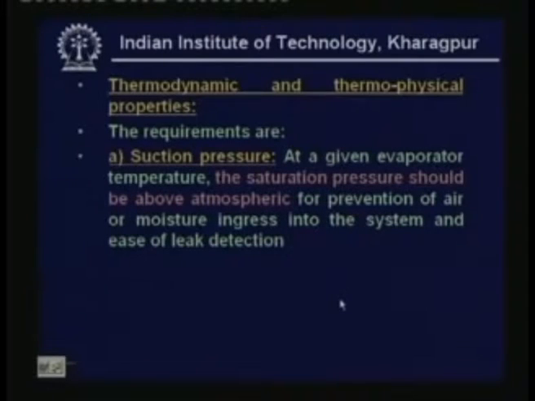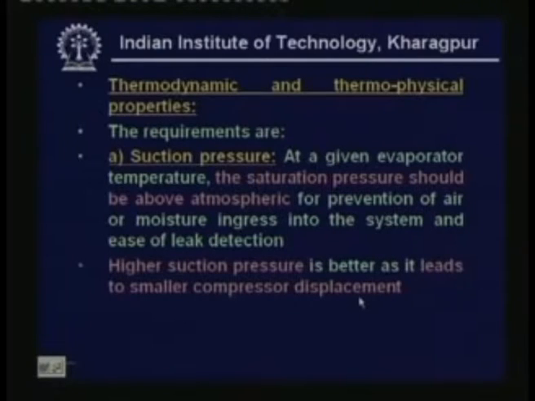First, the suction pressure. At a given evaporator temperature, the saturation pressure should be above atmospheric for prevention of air or moisture ingress into the system and ease of leak detection. This is an important requirement, and also a higher suction pressure is better as it leads to smaller compressor displacement. That means at a given evaporator temperature, the refrigerant selected should have a positive pressure. That means the operating pressure or the evaporator pressure should be above atmospheric.